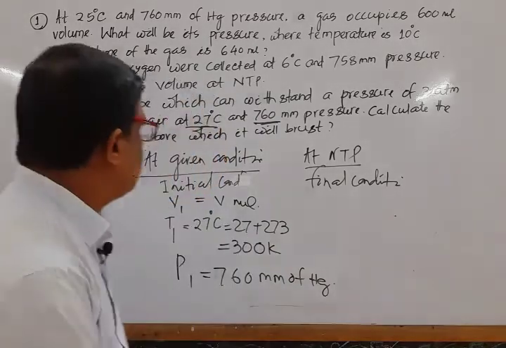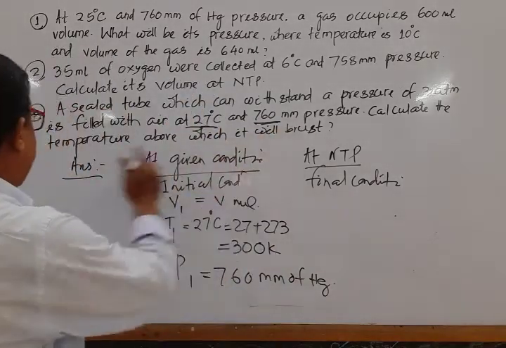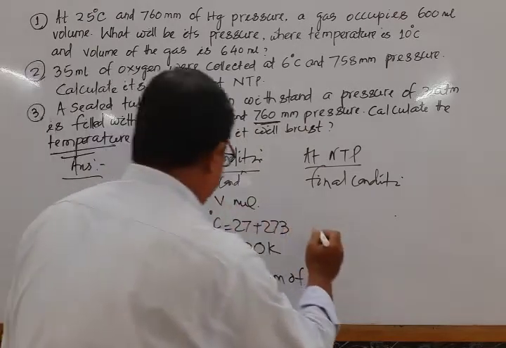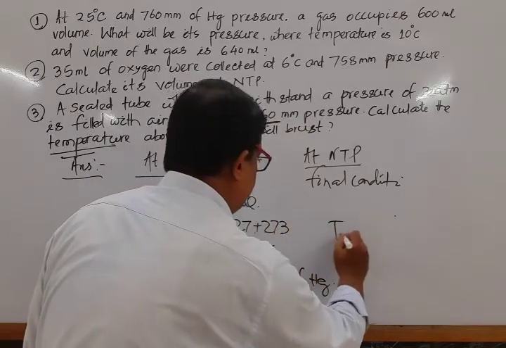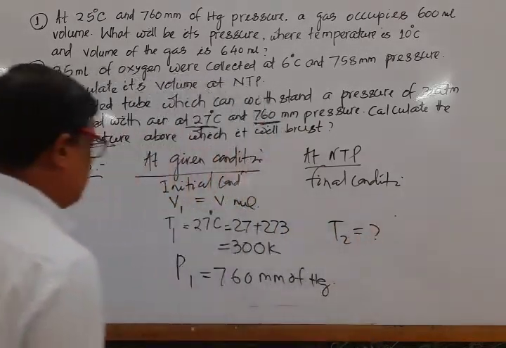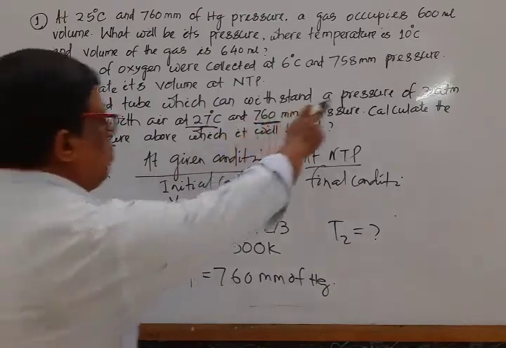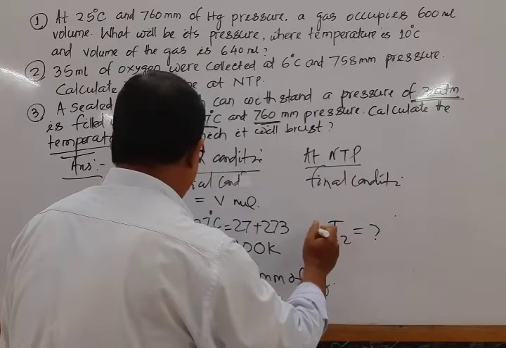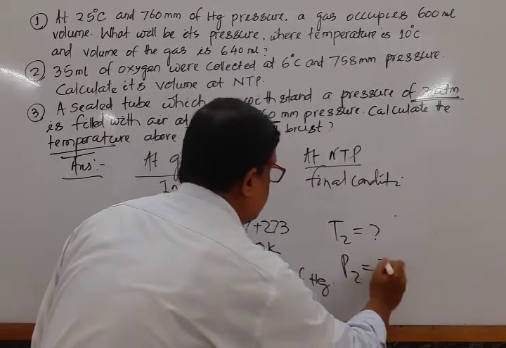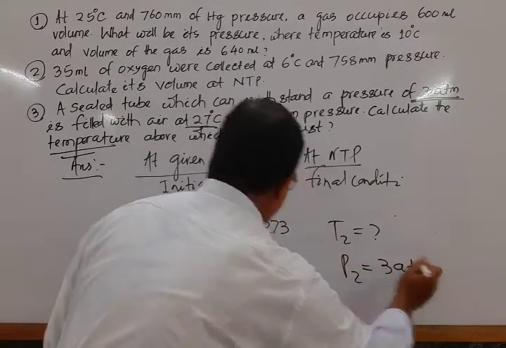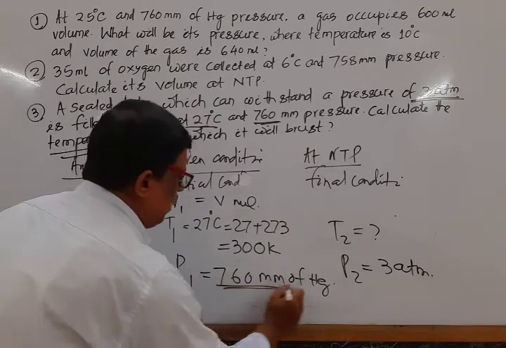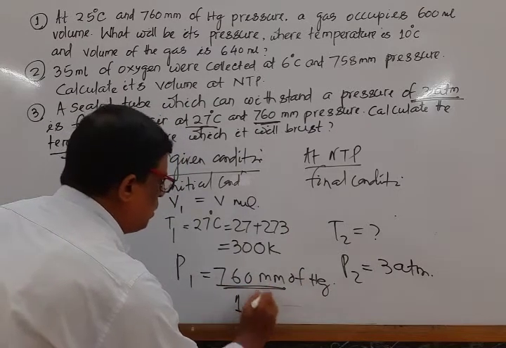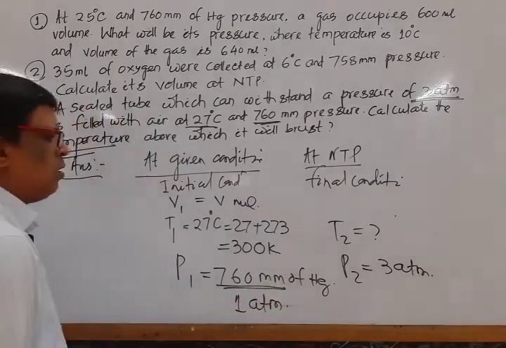Now the question is, we have to calculate the temperature, that is T2 is equal to question mark. P2, that is the withstand pressure, P2 is equal to 3 atmospheric pressure. Mark that 760 millimeter of mercury is otherwise known as 1 atmospheric pressure.